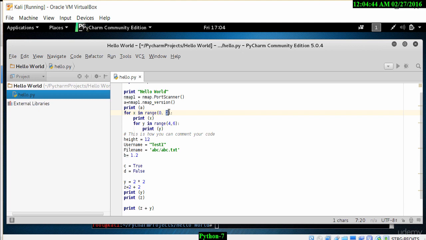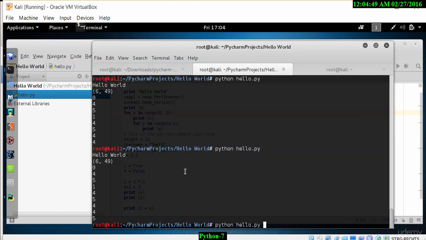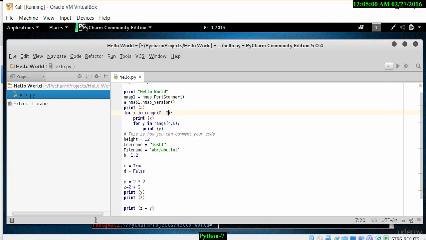Let's go back to the Linux environment and let's run the program again. And now we should see the value appear as 8. There we go. We see 4, 4, and 8 as the sum of y and z. So this is how we use the mathematical functions in Python. As you can see, if we change any of the mathematical operators from the multiplication and plus to subtraction and division, when we print the y and z, that will be reported with the correct answer.